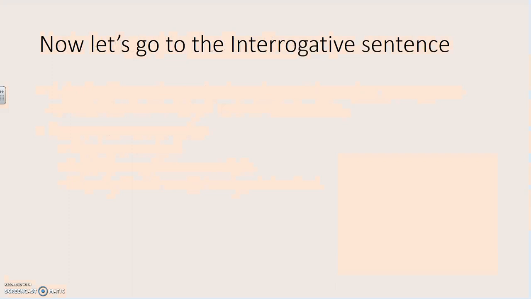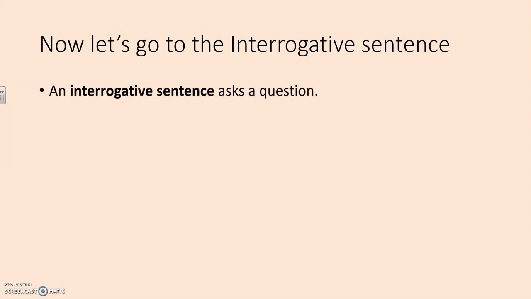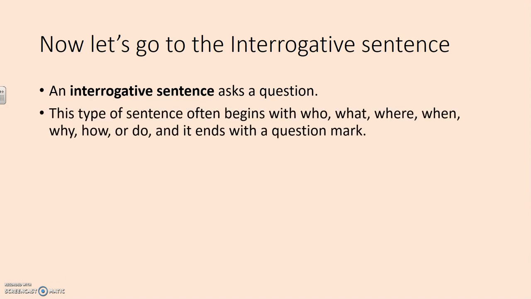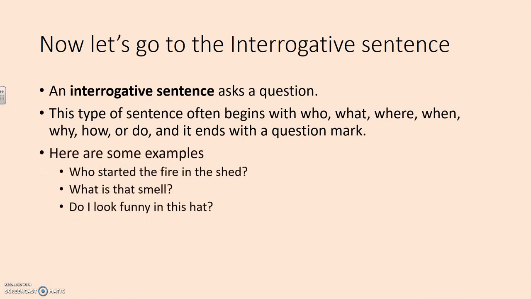Alright, we have interrogative sentence. I like to think of this as when someone is interrogated. So if you ever see those crime shows and they have them under that light, and they're like, what were you doing at 3 o'clock in the afternoon on Tuesday? So they're asking questions to them and they're investigating. So think about interrogative as interrogating someone, because an interrogative sentence asks a question. This type of sentence often begins with who, what, where, when, why, how, or do, and it ends with a question mark.